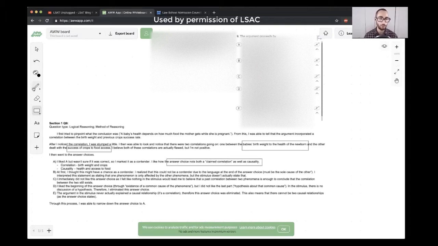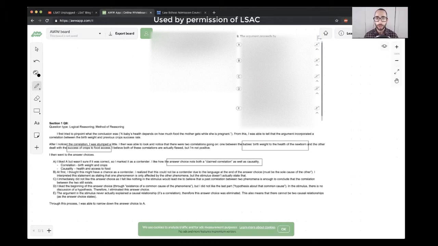Student also articulates, I like how the answer choice notes both a claimed correlation as well as causality. Exactly. So there is a claimed correlation here because it is claimed, it's in the evidence. The records are claiming this, the records are showing this, between two phenomena. Phenomena are just things. In this case, the two phenomena are the crop success and birth weights.